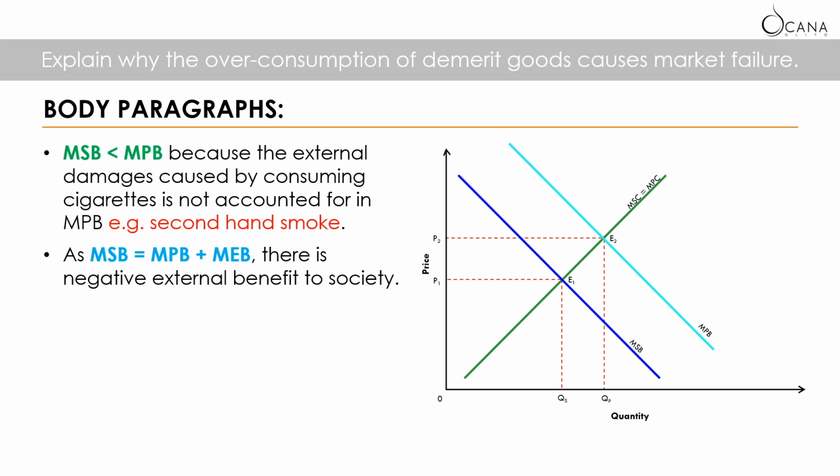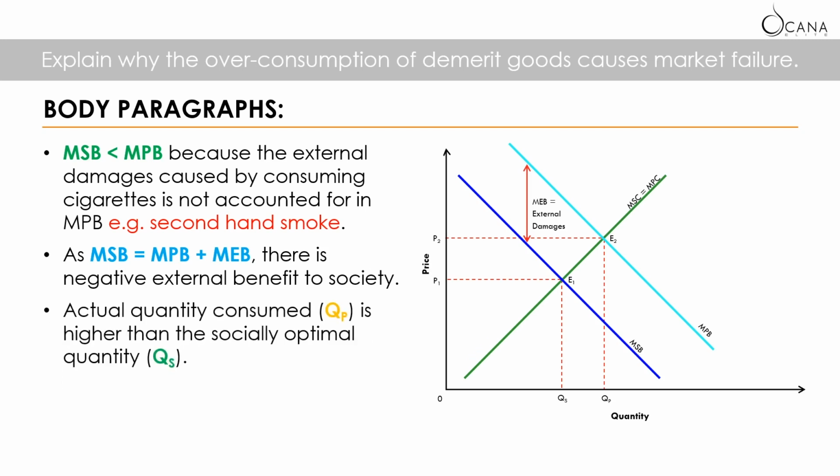And as the MSB is equivalent to MPB plus MEB, we say that there is negative external benefit to society, meaning that the MEB is negative. And the distance of the MEB can be illustrated by the vertical distance between the MSB and the MPB. So the actual quantity consumed, which is at QP, is now higher than the social optimal quantity at QS. So consequently, cigarettes are being overconsumed.